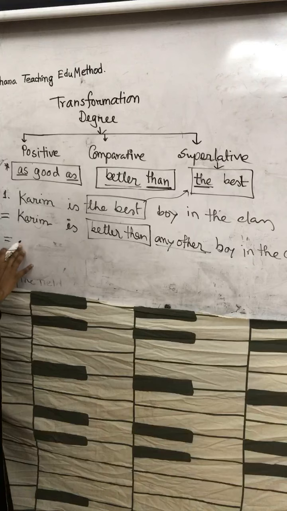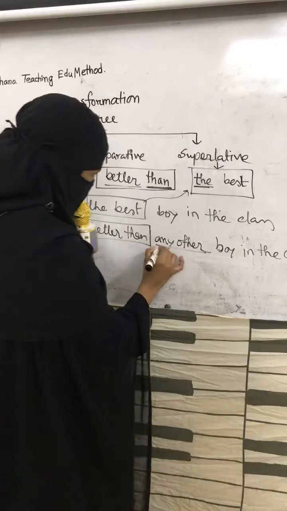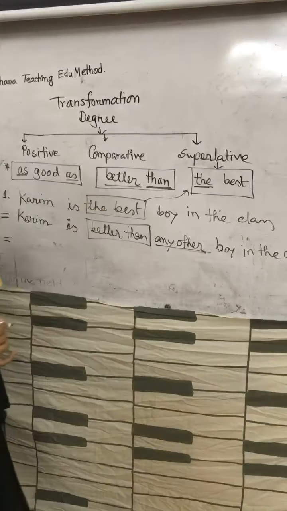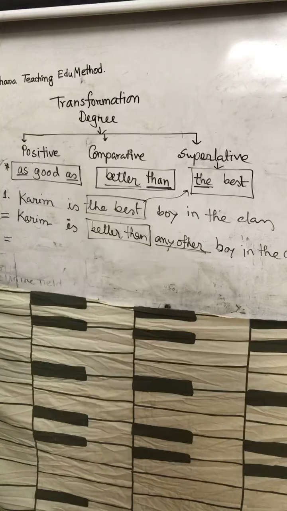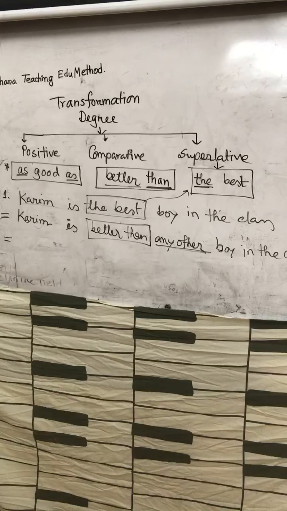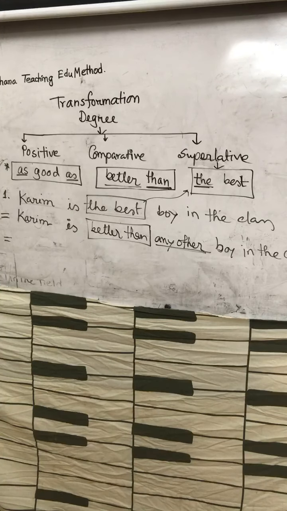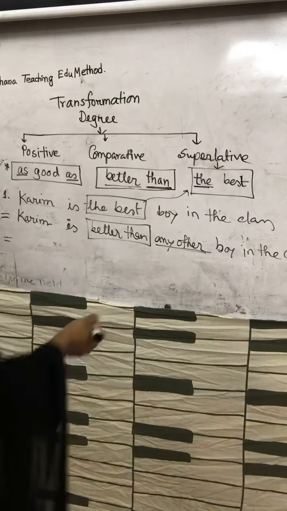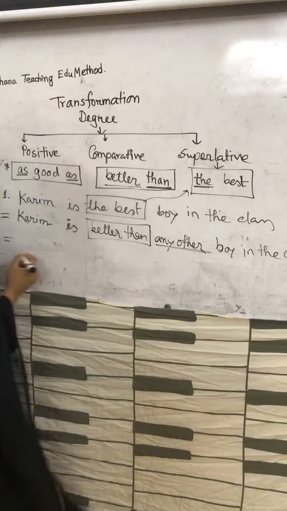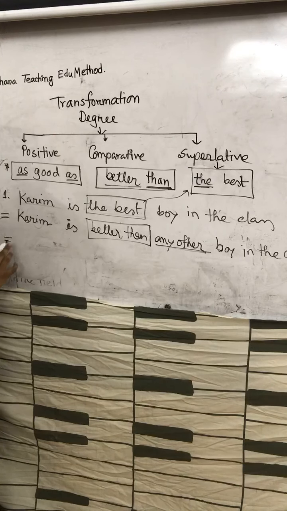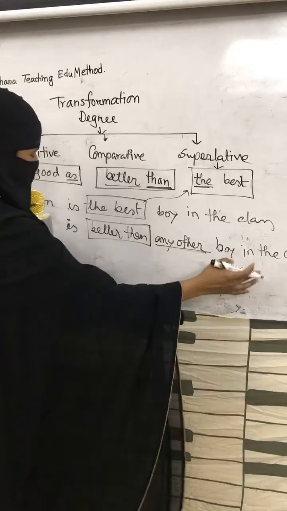So, what should be the answer? At first, you have to change the indicator. Any other. You have to change any other. So, Karim is better than any other boy in the class.